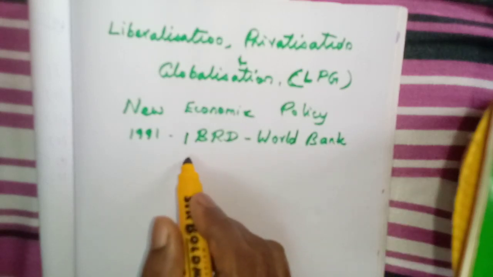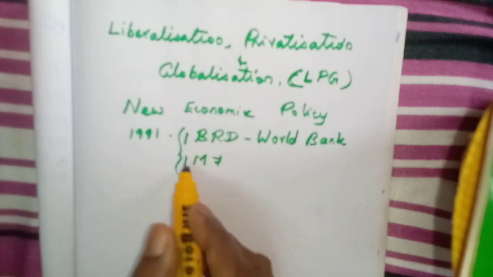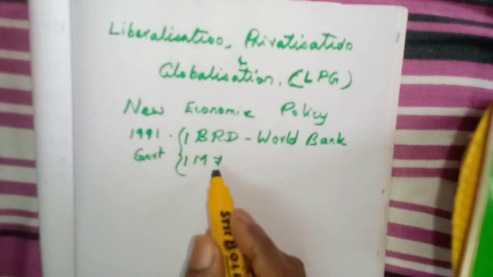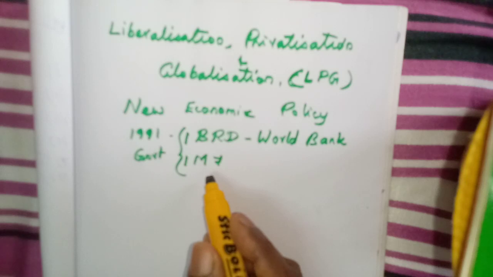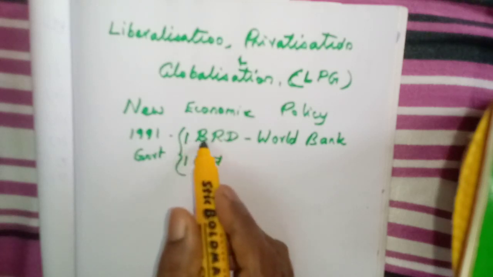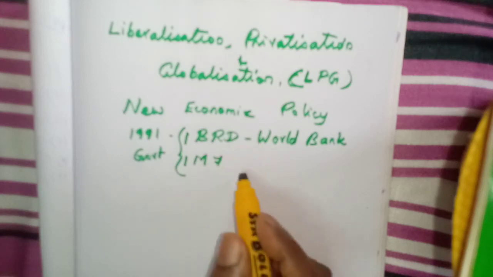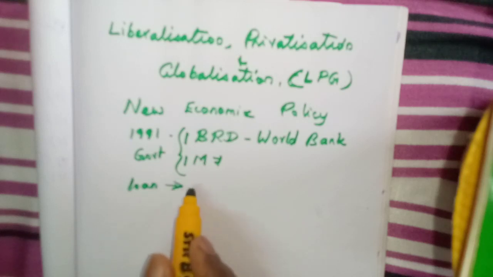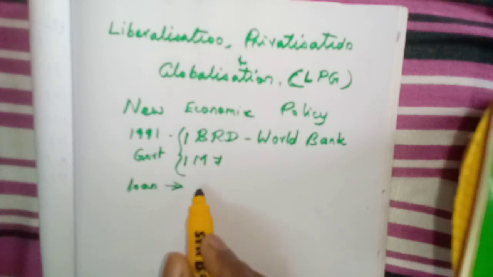And the other bank, International Monetary Fund. Our Indian government has approached these two international banks, that means World Bank and the IMF, International Monetary Fund, just to ask for a loan. Why did they approach these banks to get a loan? What is the purpose of getting the loan? It is to repay the external borrowings.